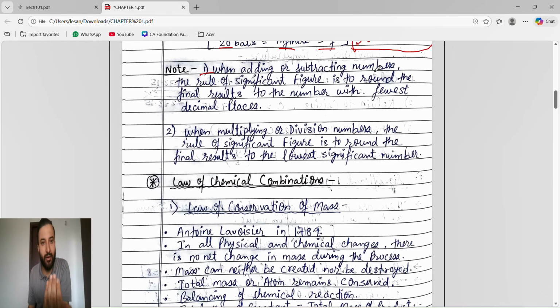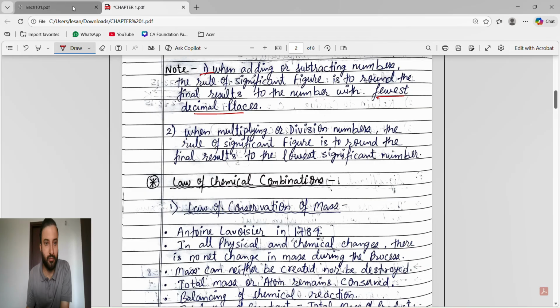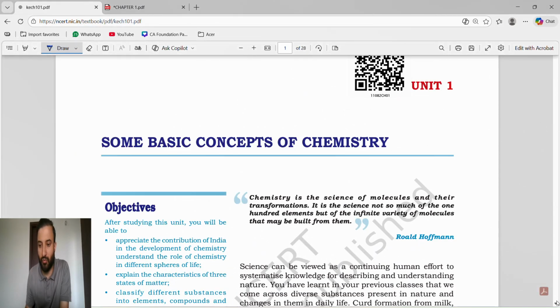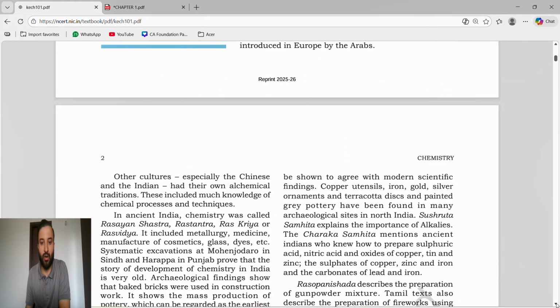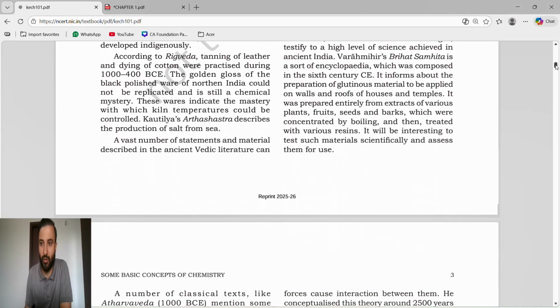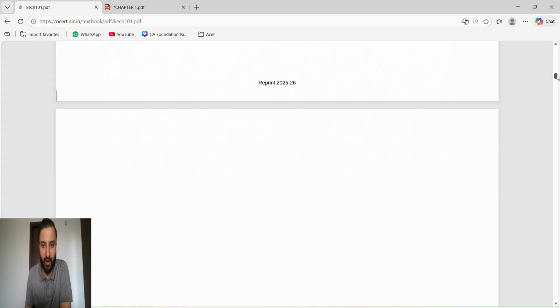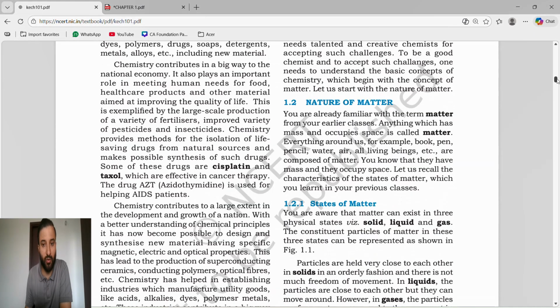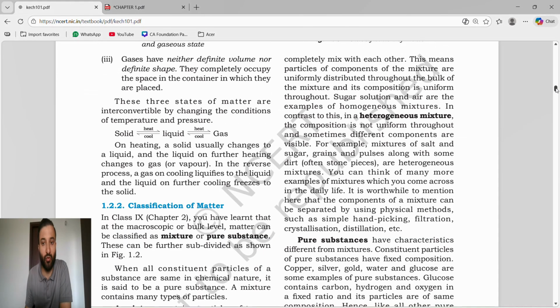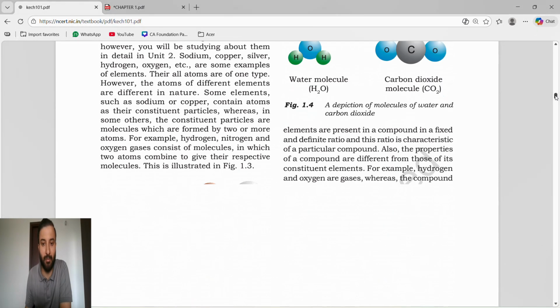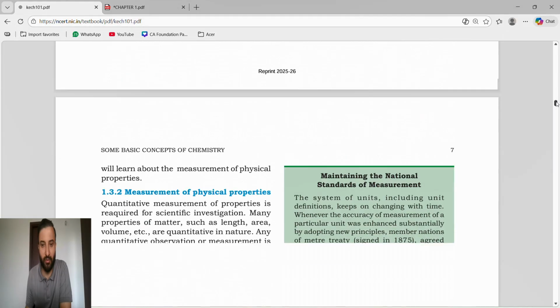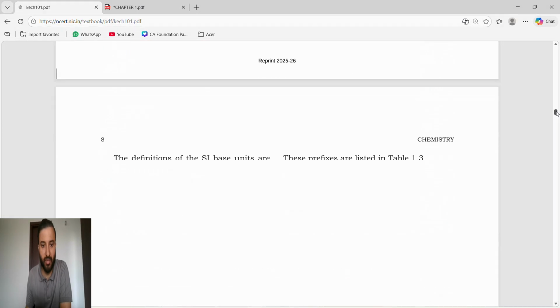You have to add or subtract. So what will happen? The rule of significant figures is to round the final result to the number with the fewest decimal places. I will show you. Suppose you get an addition or you have to subtract. So whatever final result you get, you have to write it in the form of fewest decimal places. Fewest decimal places means like this.